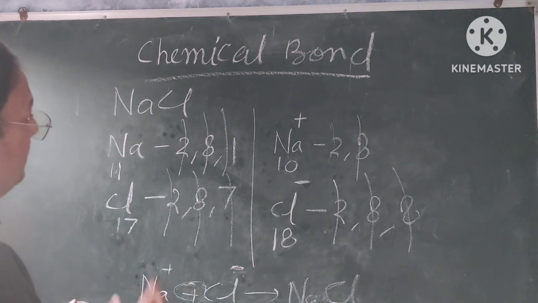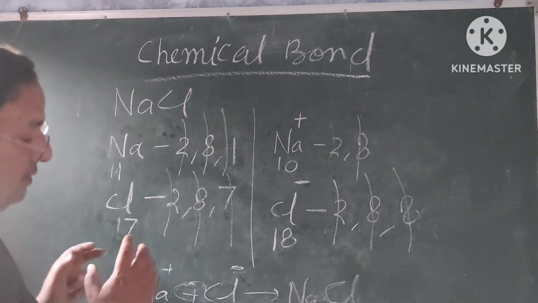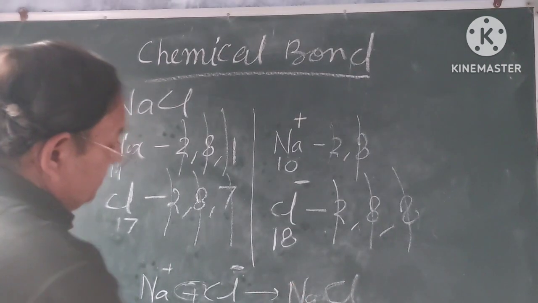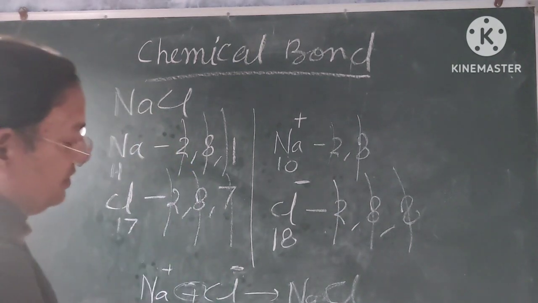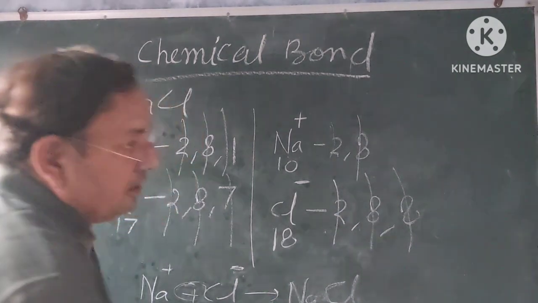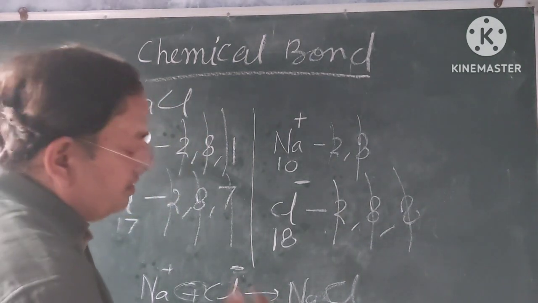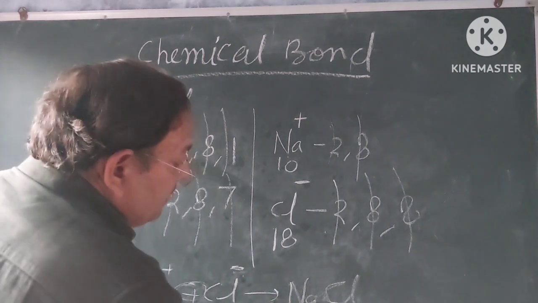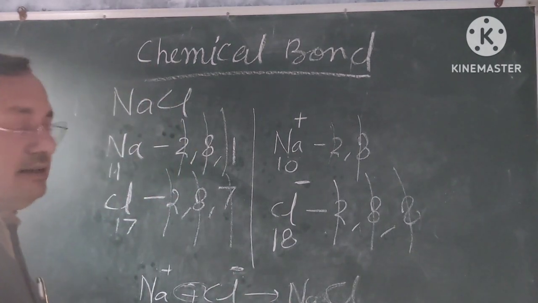And in another way, sodium chloride is made by losing and gaining of electrons, so it is also termed an electrovalent compound. My dear students,